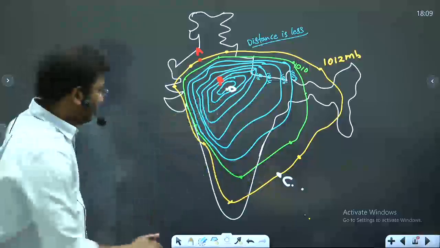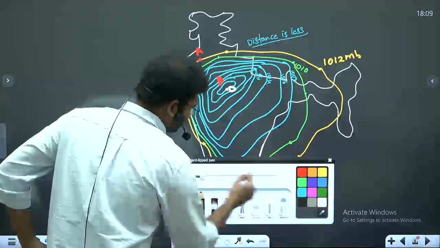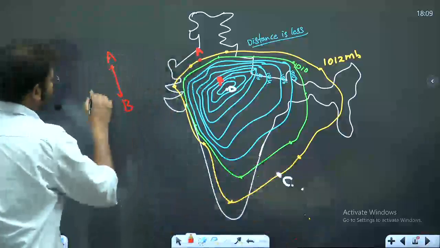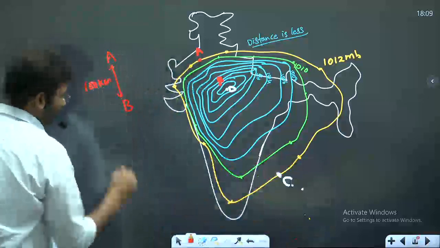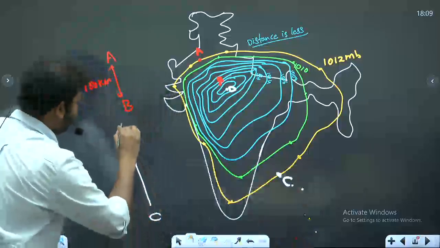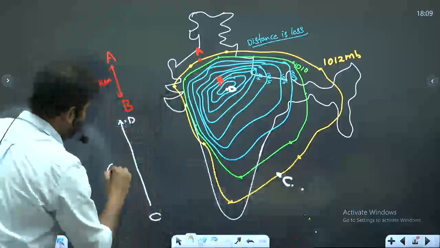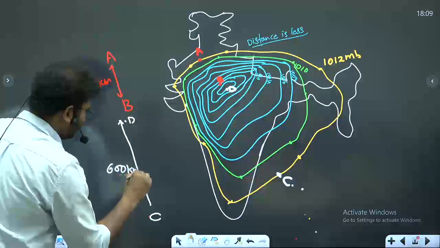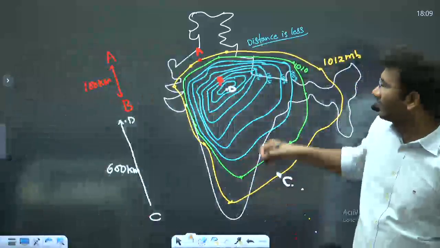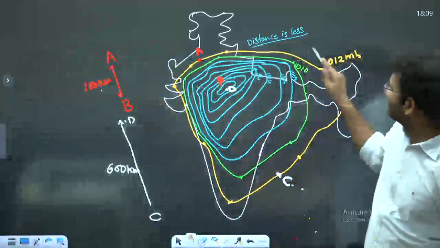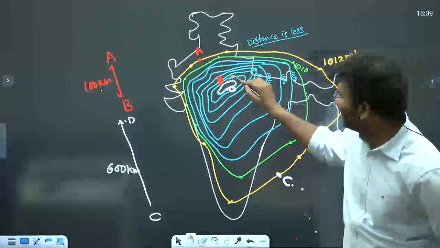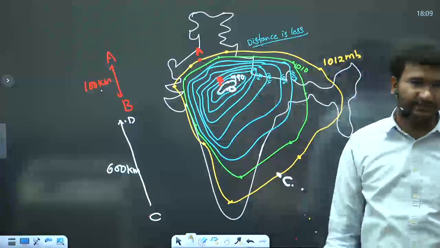So, look very carefully. Over 100 kilometers, what is the difference if the last isobar that I have drawn here is 990 millibars?